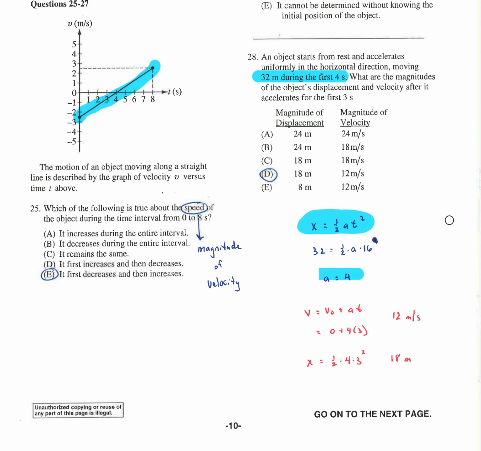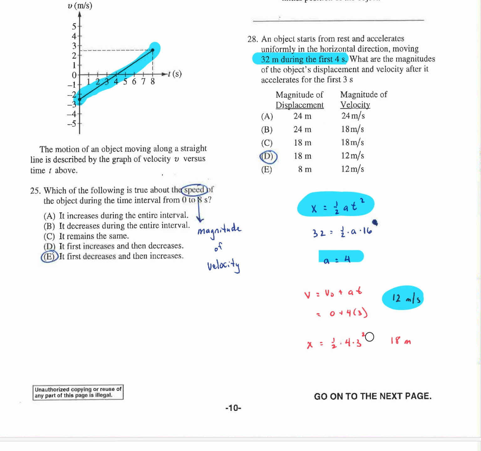Then we can go back and figure out, well, how fast are we moving after 3 seconds, and where are we after 3 seconds? So I went back and just did a 4 meters per second squared acceleration for 3 seconds to move me to 12 meters per second. And then I did the 1/2 at squared again, and I just used 3 seconds to find out it must have been at 18.